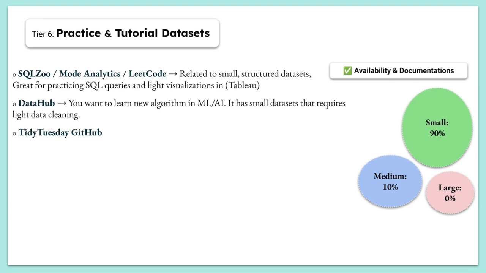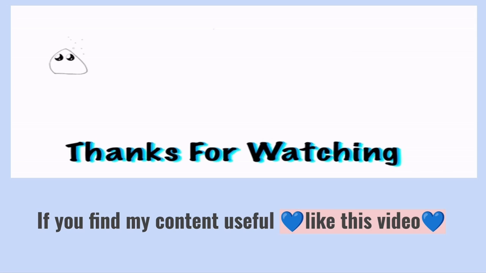Okay, and we have SQL Zoo. This one is related to small structured datasets and is great for practicing SQL queries with light visualizations using Tableau, Power BI, etc. And that's it for today.